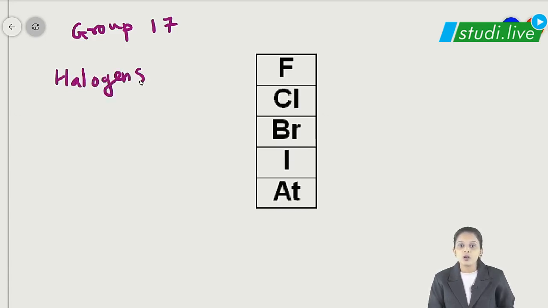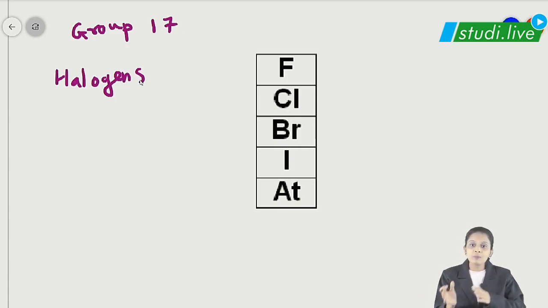Halogen means salt forming. So they can form salts, they are present in salts, so we are naming them halogens. Am I clear with this? So the halogens are fluorine, chlorine, bromine, iodine, astatine. Astatine is radioactive, we don't consider it in halogens, but still it is there in group number 17. Previously also there are radioactive or undiscovered elements, or elements whose discovery is still going on, but they are not in our syllabus. The position is there in the periodic table, but we don't study them while we study a particular group. So I haven't included them, but they are there in our periodic table.